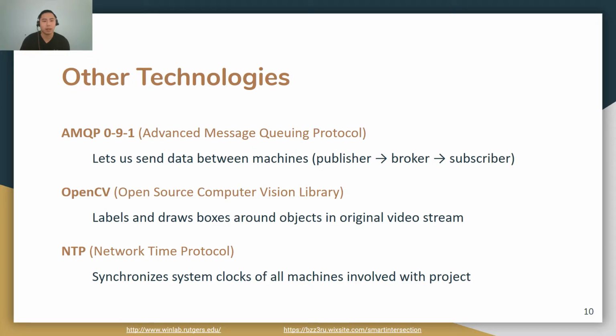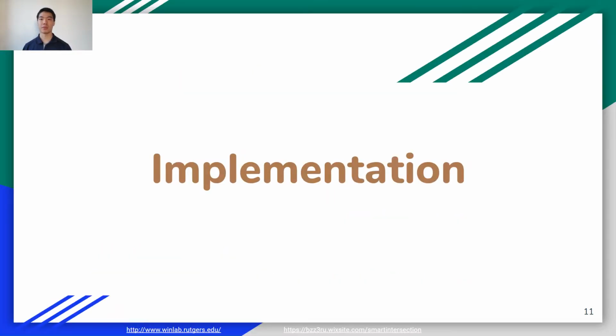We'll give a brief summary on each. First, AMQP is a messaging protocol that lets us send data from one machine to another. We use a pub/sub messaging pattern where we publish the data to a message broker that the machines can subscribe to. Next, OpenCV is a library that allows us to draw bounding boxes around the detected objects using inference. We also use it to label object types and how confident our model is of its predictions. Finally, NTP is a network protocol that lets us synchronize the system times on various machines to the time on a reference machine. We do this to make sure that the boxes we draw using OpenCV are timed correctly with the original video. Now let's cover our implementation.